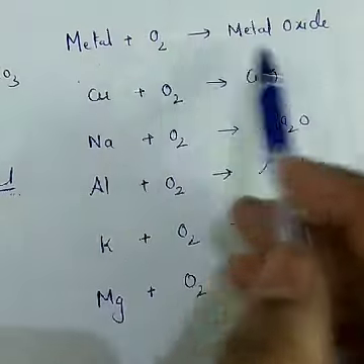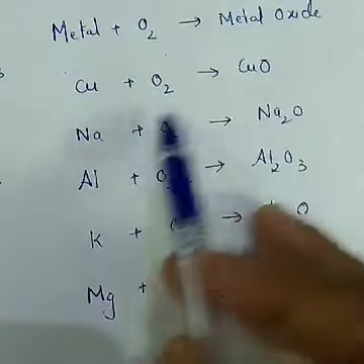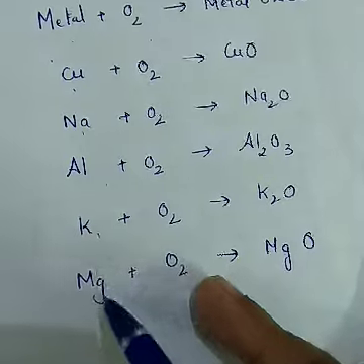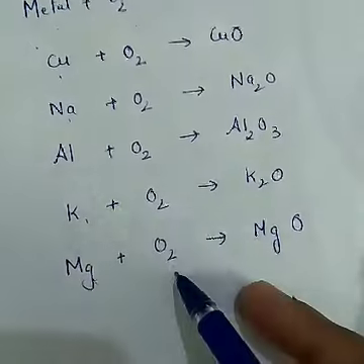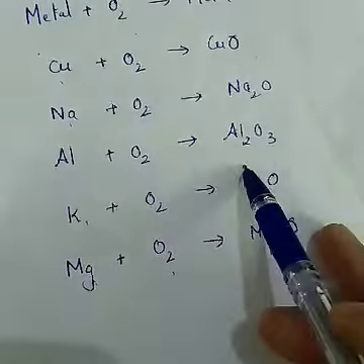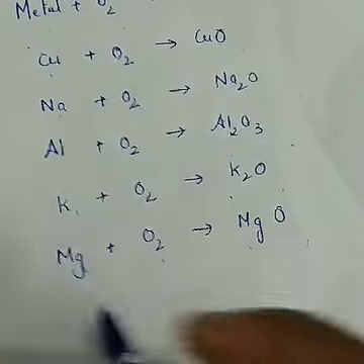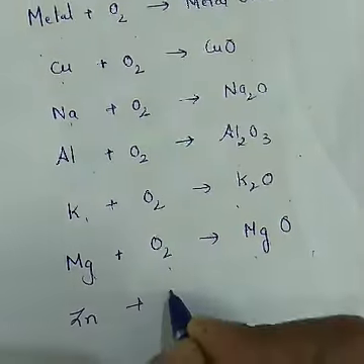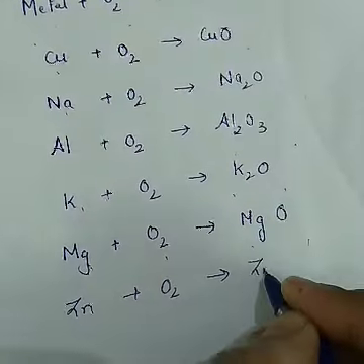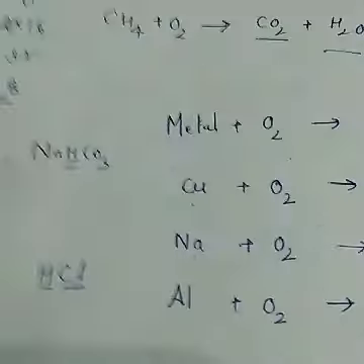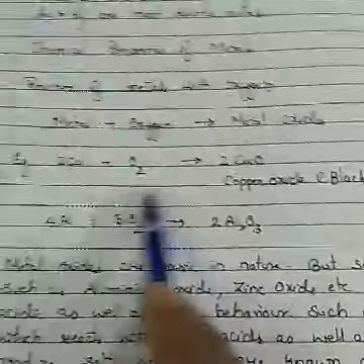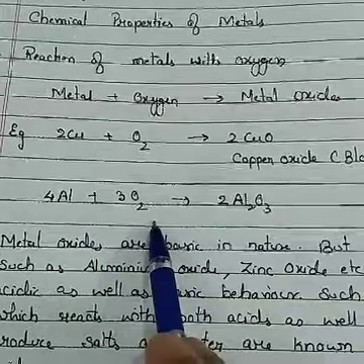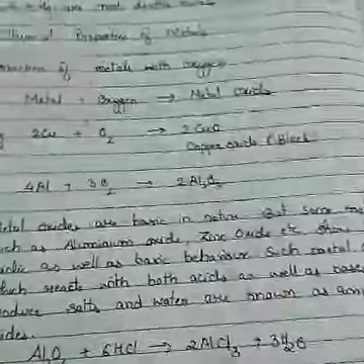So metal plus oxygen gives rise to metal oxide. Copper, sodium, aluminium, potassium, magnesium, these are all metals. When it is made to react with the oxygen, it forms copper oxide, sodium oxide, aluminium oxide, potassium oxide, magnesium oxide. If you take zinc plus oxygen, it forms zinc oxide. So the basic reaction is metal plus oxygen gives rise to metal oxide. See, copper plus oxygen gives rise to copper oxide. Aluminium plus oxygen gives rise to aluminium oxide.